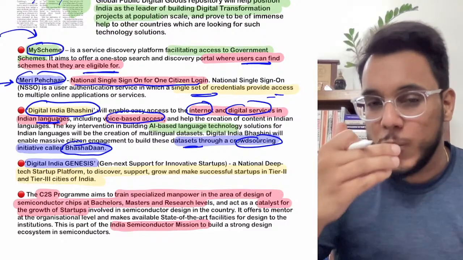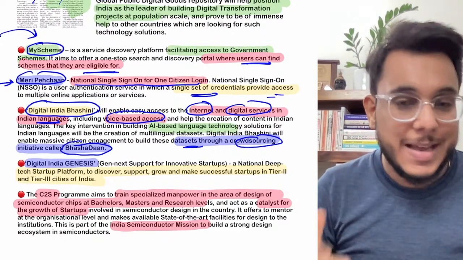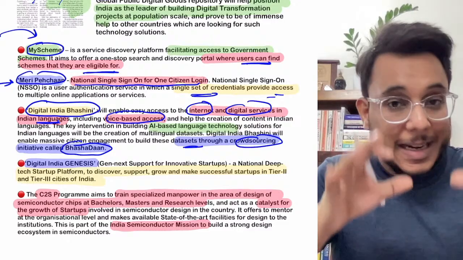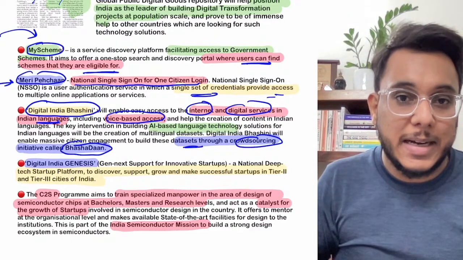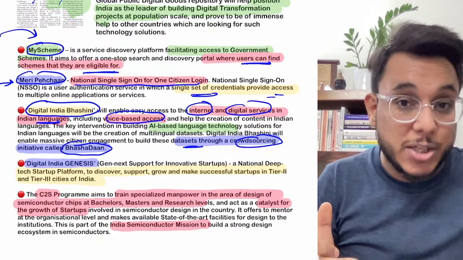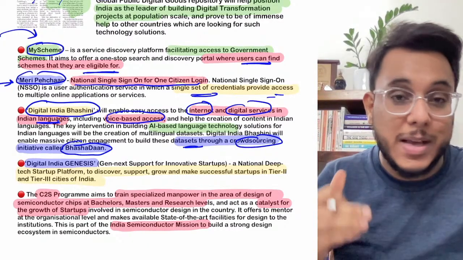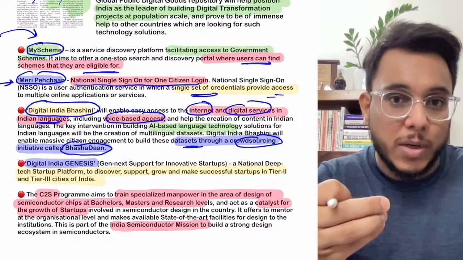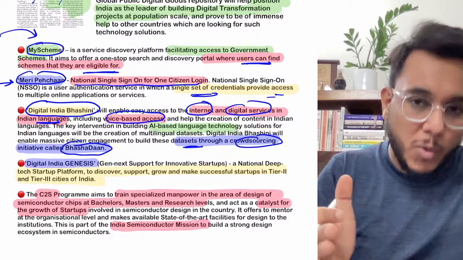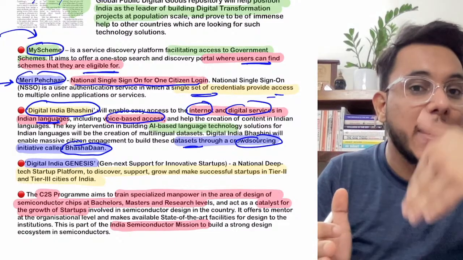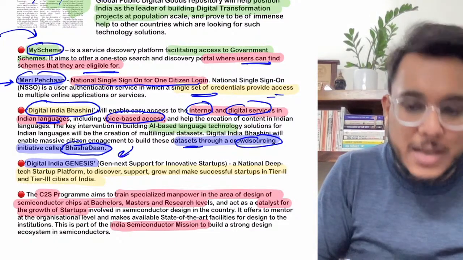Let's say you are a scholar of the Malayalam language. Now you want the internet to be accessible in Malayalam, so you need to provide certain content. Okay, you need to provide certain translations of English content into Malayalam. So if you want, you can contribute that. Okay, I have converted this English content into Malayalam which should be used on that particular website. You can make that contribution through this Bhasha Dan.